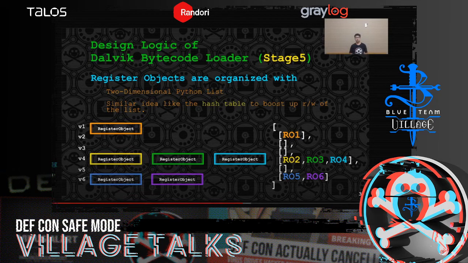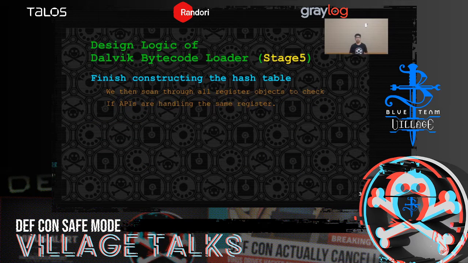And every time it was used, we store the present value of the register and the function who uses it if there is one. So basically, the whole table is the history of the registers. When we finish constructing the table, we then scan through all register objects in the table to check if the native APIs are handling the same registers.